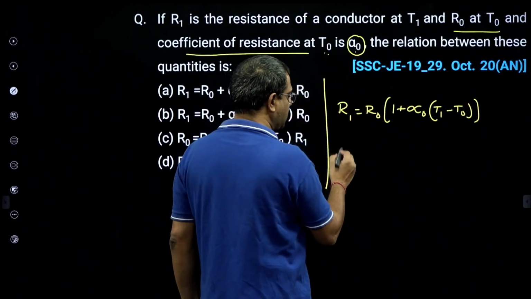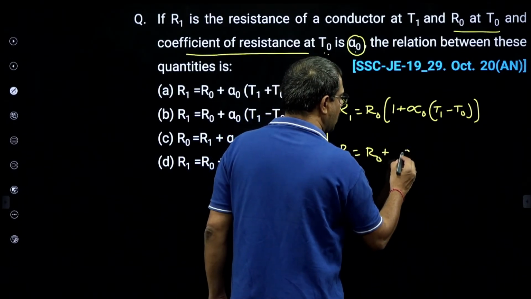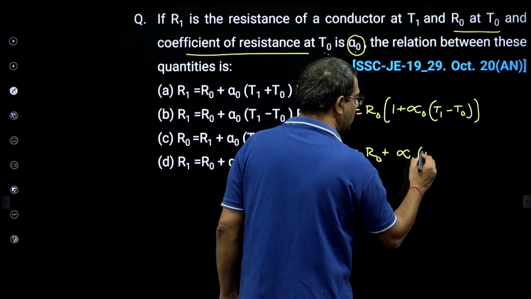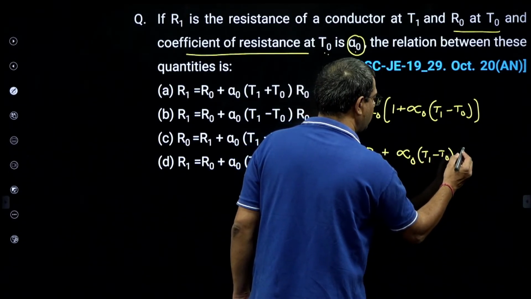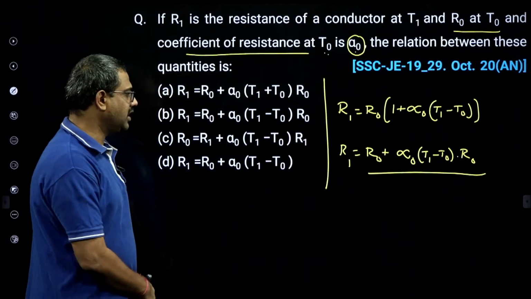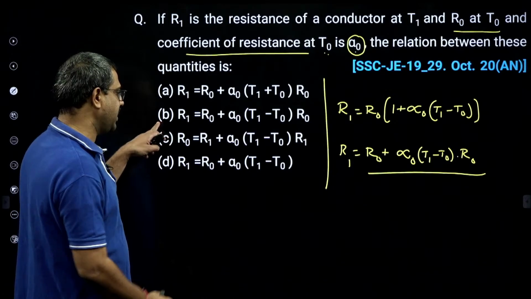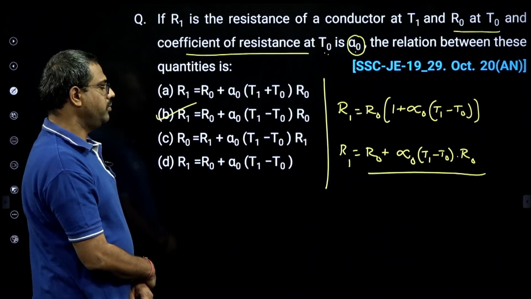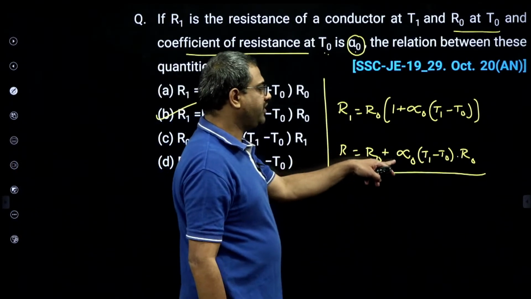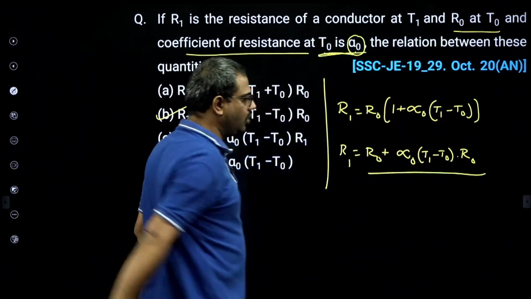If I expand this, R1 will be R0 plus alpha naught into T1 minus T0 into R0. Which option is giving the correct answer? Yes, it is option B. Be careful, because here the temperature coefficient of resistance is given at R0, which is T0. That is the answer.